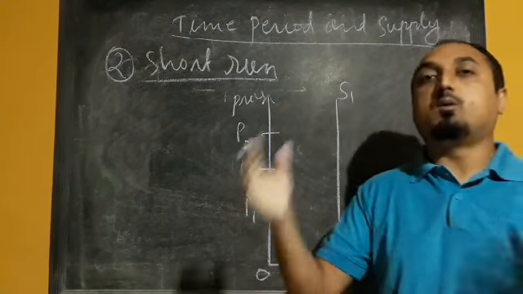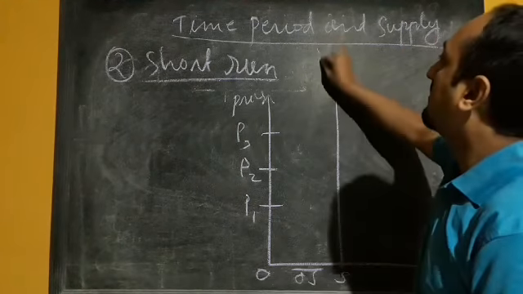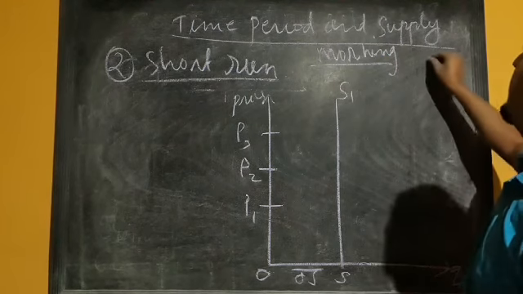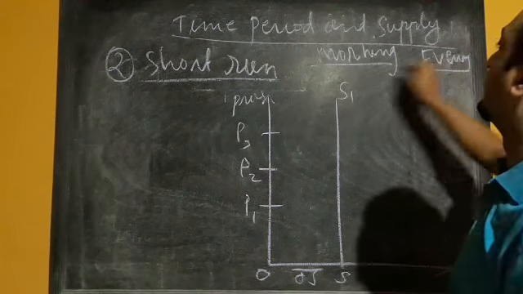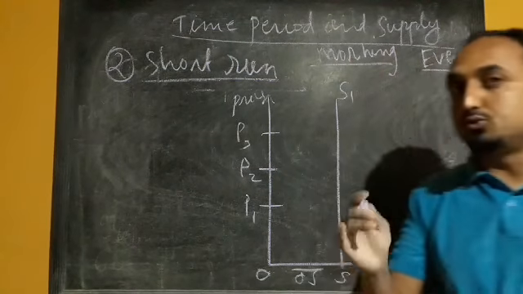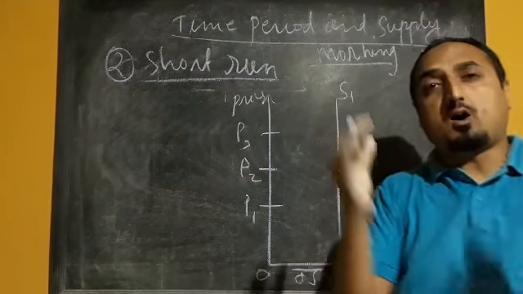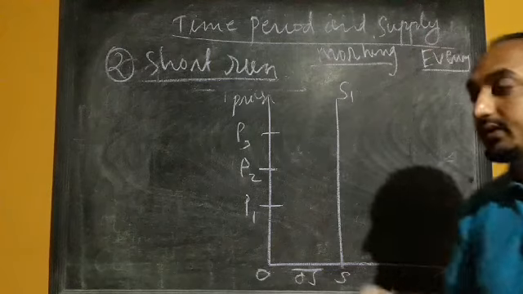Whatever workers are working there, they can divide into 2 shifts, maybe morning shift and evening shift, so that the machine can be optimally utilized to increase the production.